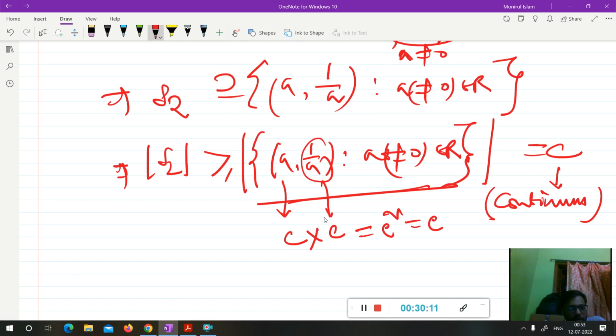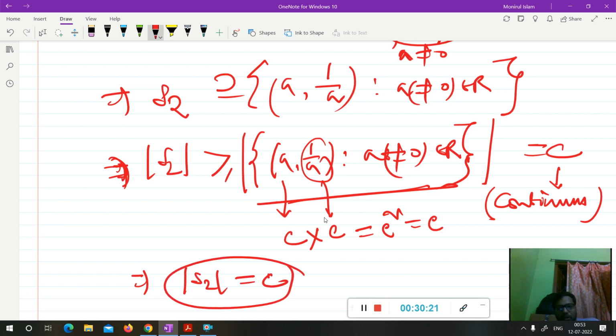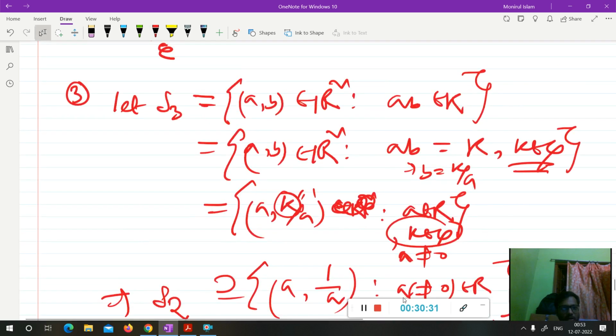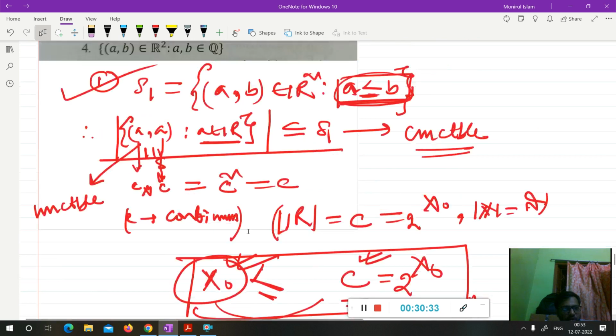You all know that a subset of the real numbers cannot have cardinality greater than continuum, so it must be cardinality continuum. Continuum is uncountable, so this set is also uncountable. So option 3 is also right.